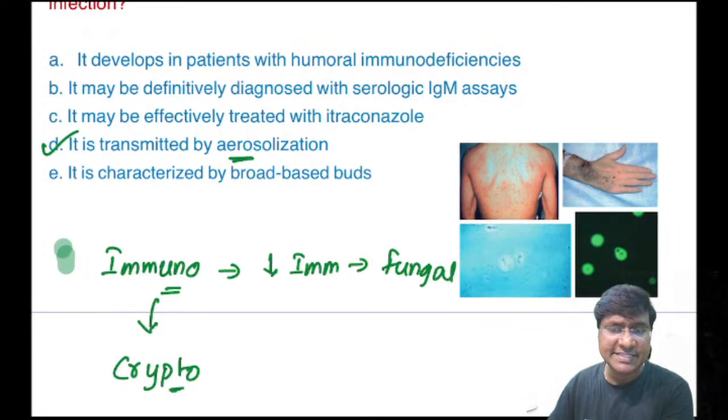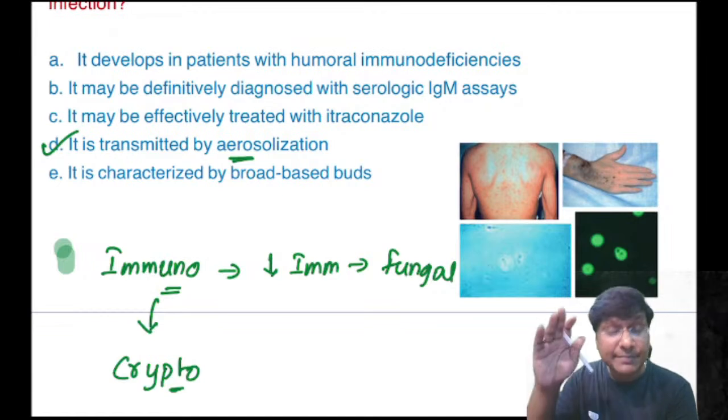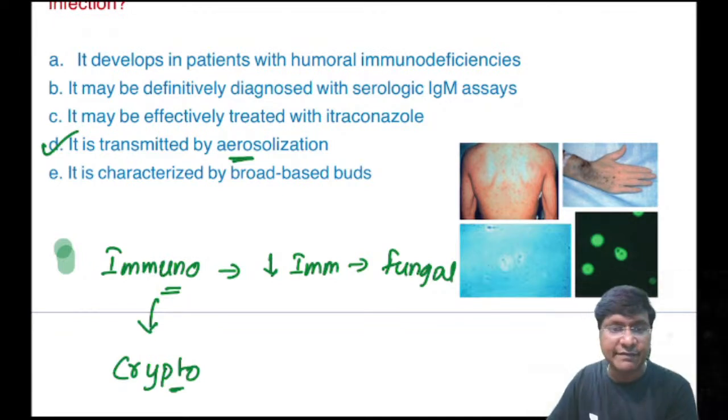And where exactly will this cryptococcus be? It will be within the soil as well as the avian excreta. This cryptococcus is an opportunistic infection in patients with cell mediated deficiency. Now this patient has undergone liver transplantation, so he will definitely be on immunosuppressive therapy where the immunity of the individual will be reduced.